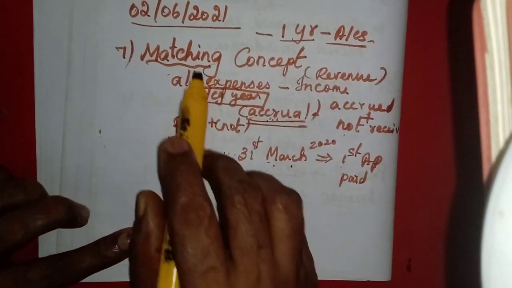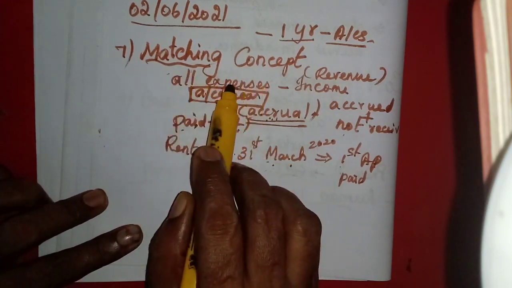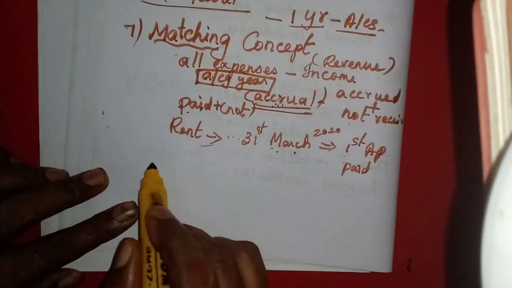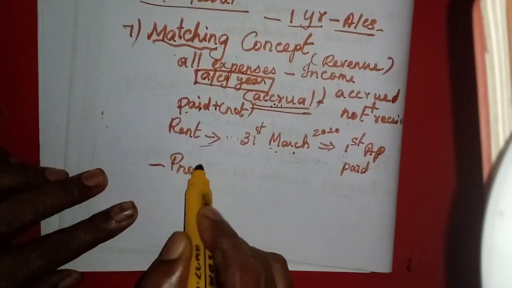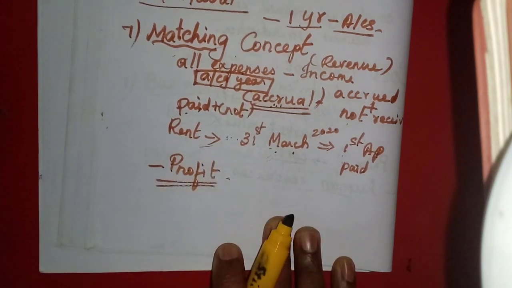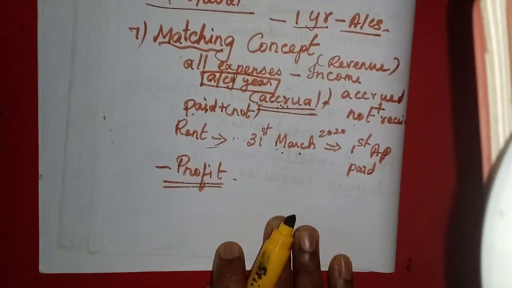So what this matching concept says is that all the expenses must be matched with the income. Only then will the profit be accurate. Why do we match the expenses with the income? In order to find out the profit, isn't it?